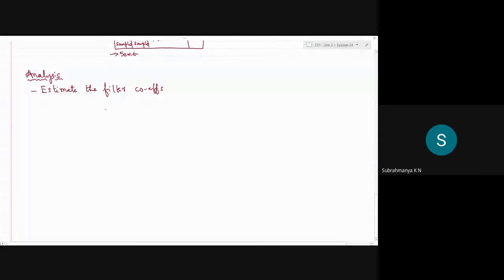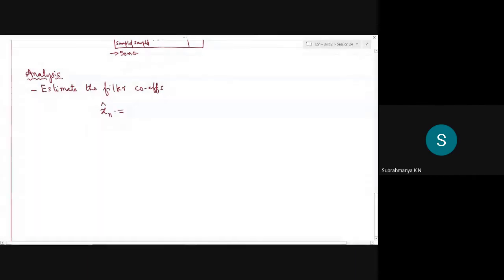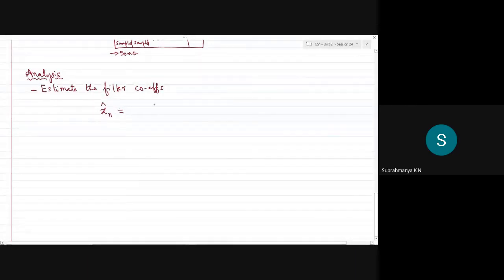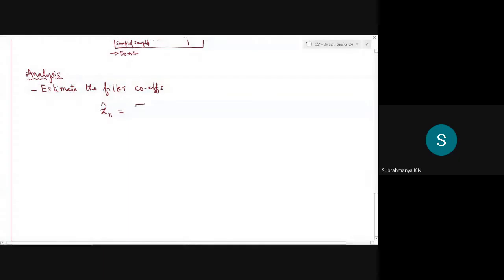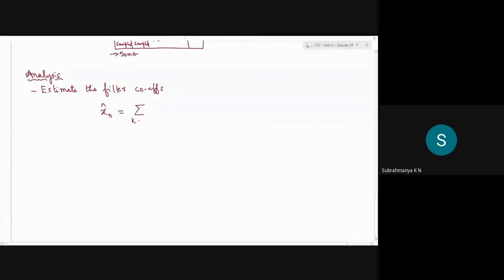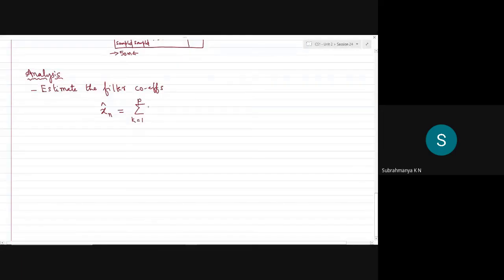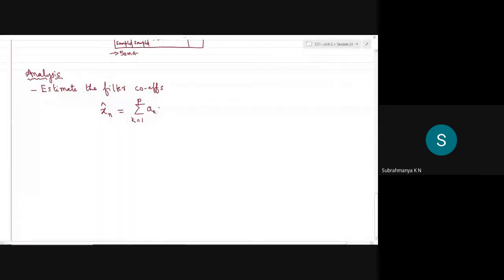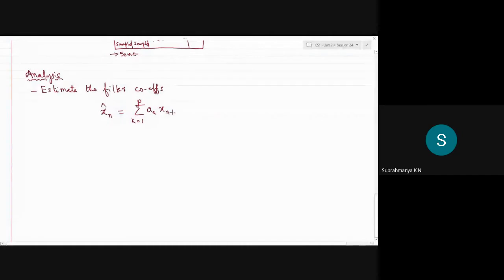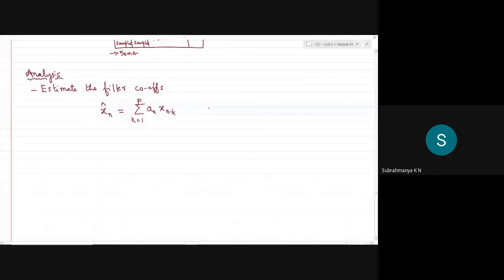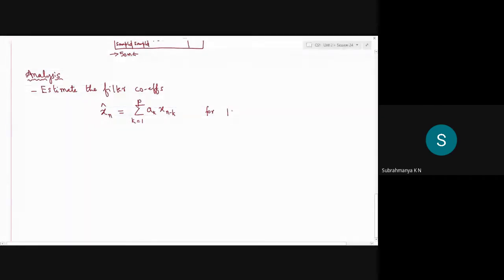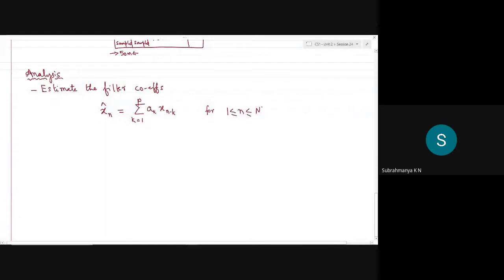Then I can say the estimation at the output x hat, which is termed the output of the filter, with the input x[n], is a combination of all previous samples multiplied with the filter coefficients. This is for all n varying between 1 and N. So what is this capital N?